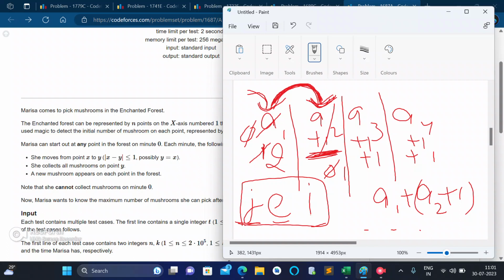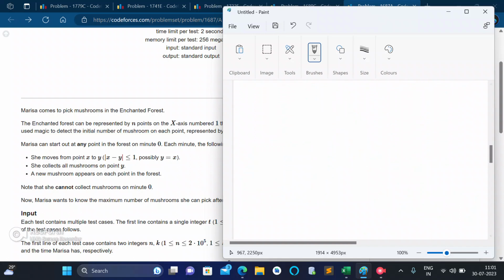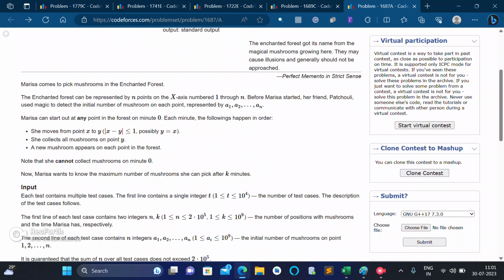Then from a1 I jumped to a2, eat a2 and the value extra, that is a2 plus 1, and I increment all of them by 1. So this is actually 1 minute according to the question. According to the question, this is actually 1 minute. Now let's understand how we will be able to solve this question.